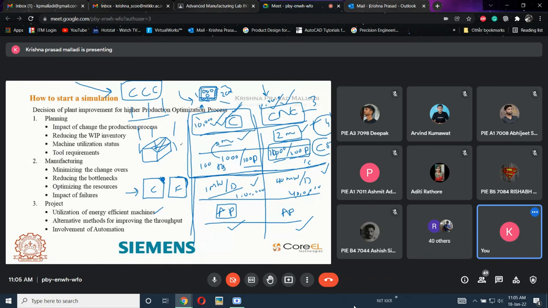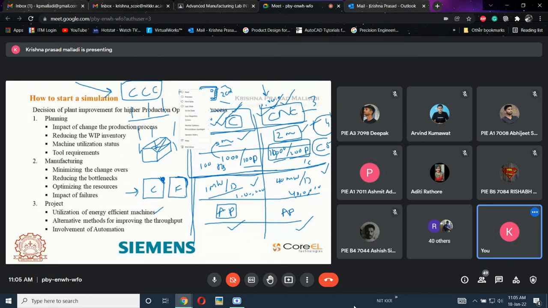But in general, conventional is the best, based upon the application. If it is a simple application, then conventional is the best. If it is a complicated application, then definitely there is no alternative. So we have to go for the CNC machine, irrespective of the cost. Okay.